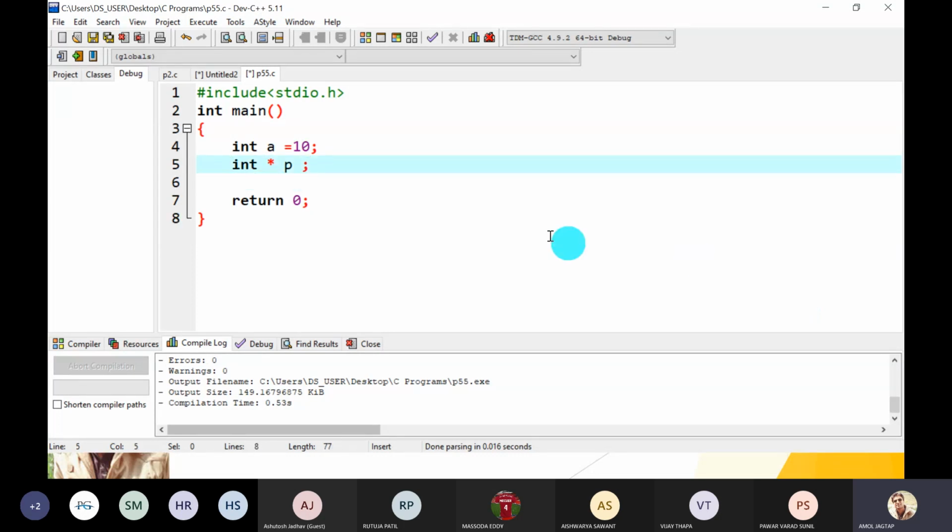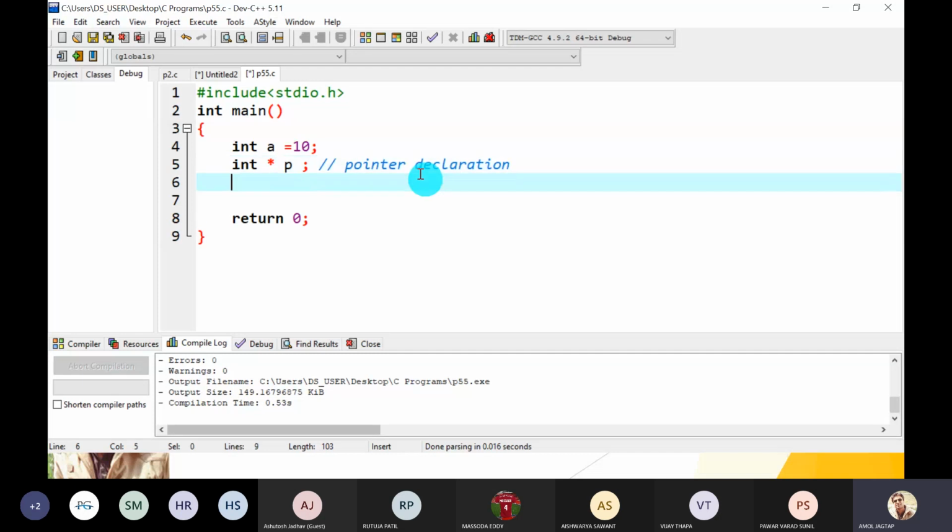This is called pointer declaration. Now, how to initialize it? P is equal to address of A. We can store the address of A into pointer P.